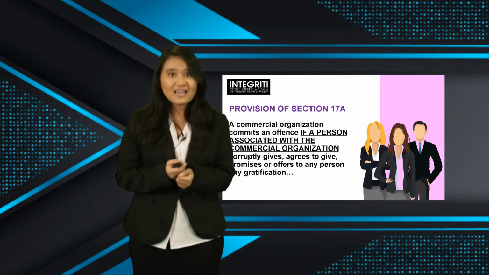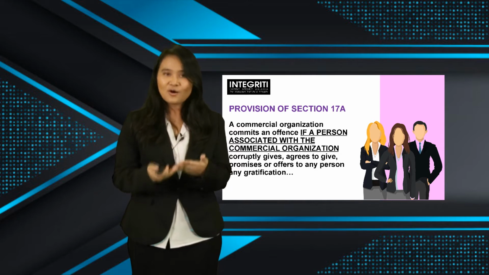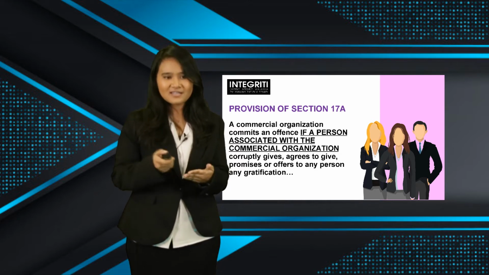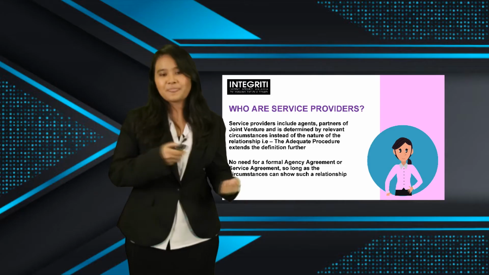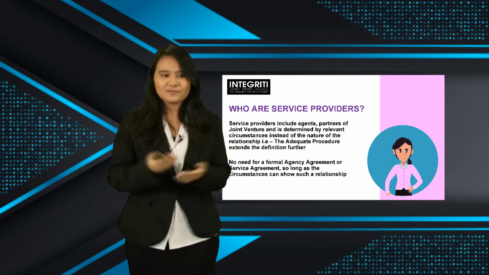Provision of Section 17A actually also has explained who are these persons associated. Let's take a look at Section 17A, Subsection 6. Directly, they have included directors, partners, and employees. And then they have added on another one that might be open to multiple interpretations. They call them he or she who performs services for or on behalf of the commercial organizations. Let's call them service providers for short. All right, who are these service providers?